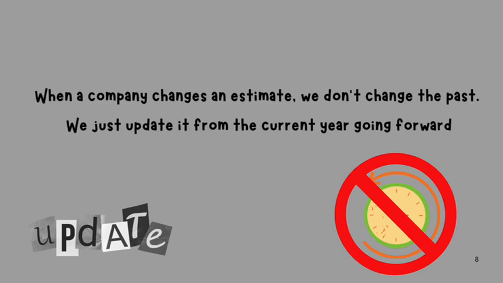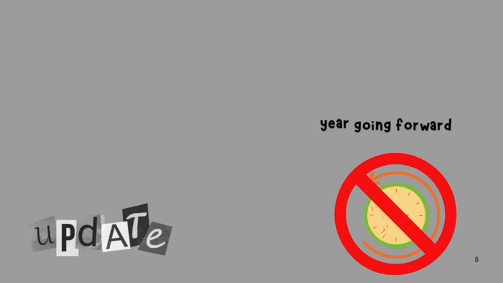So if we thought a machine would last 10 years, but now we think it'll only last 6, we update the depreciation starting now. No need to restate past accounts.